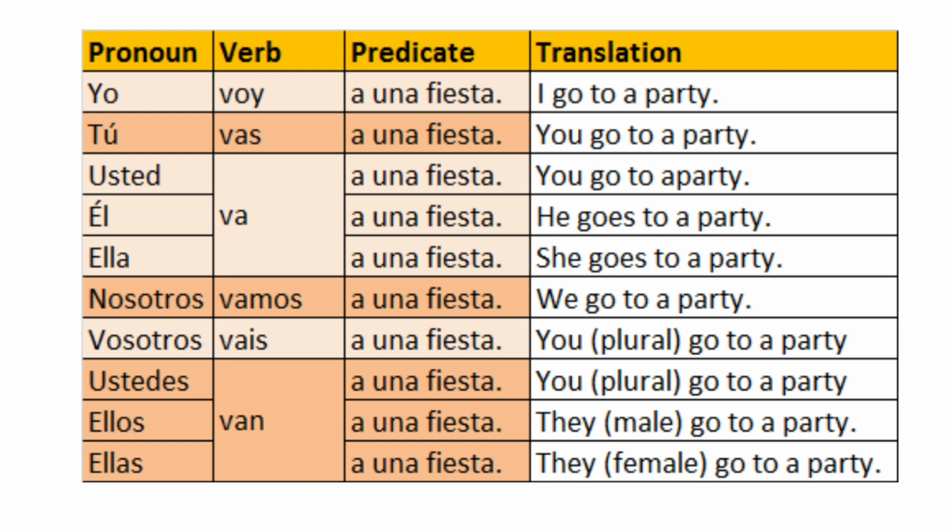Vais a una fiesta, you, talking to a group of people, so with the plural form, more than one. Vais a una fiesta, you go to a party. And then lastly, we've got van a una fiesta, which is they go to a party. But also remember, that's the form that you would use to talk to a group of people if you don't know them very well and you're being polite. And we would use that as the ustedes form, which means you, but talking to a group of people quite formally. So, voy a una fiesta, vas a una fiesta, va a una fiesta, vamos a una fiesta, vais a una fiesta, van a una fiesta.